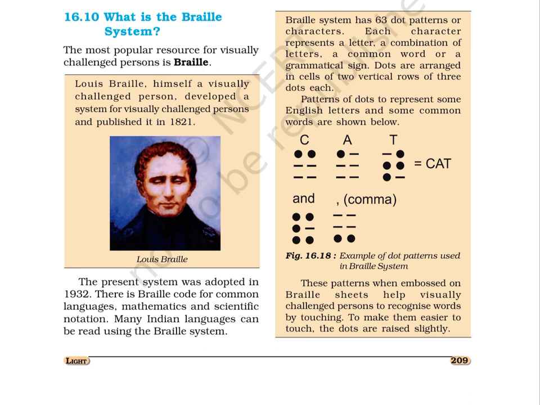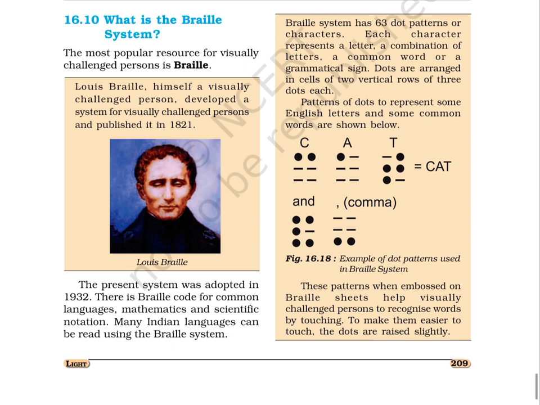Patterns of dots to represent some English letters and some common words are shown in Figure 16.18. Figure 16.18. Example of dot patterns used in Braille system. These patterns, when embossed on Braille sheets, help visually challenged persons to recognize words by touching. To make them easier to touch, the dots are raised slightly.